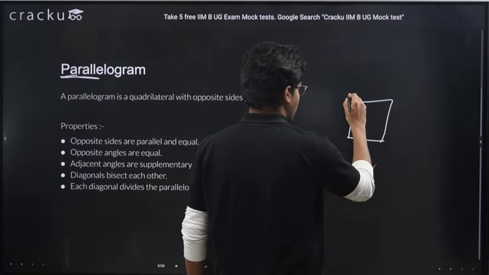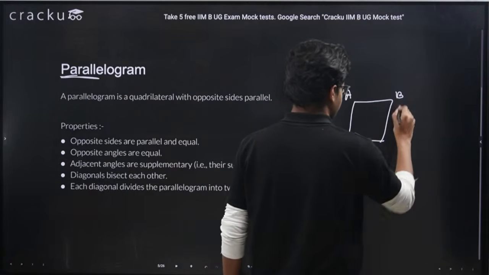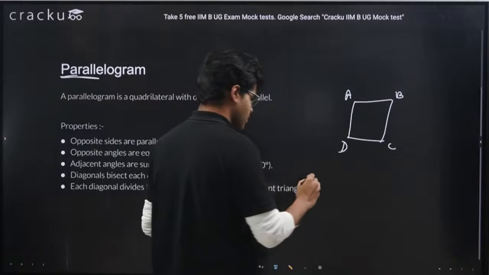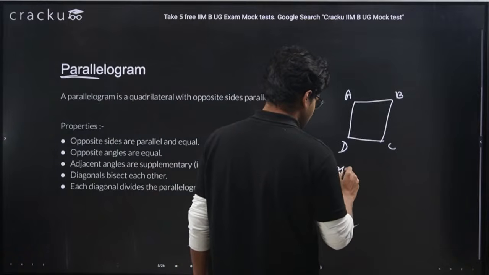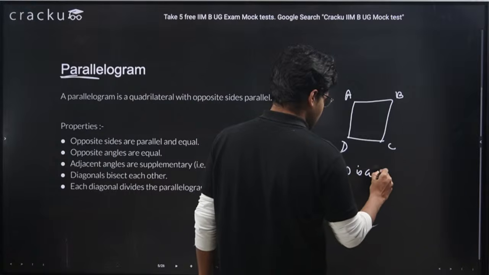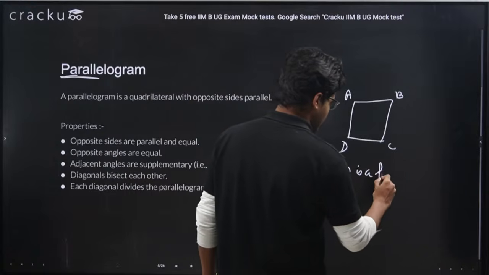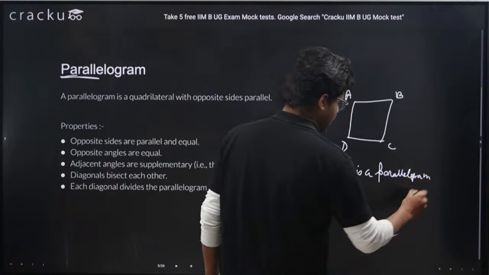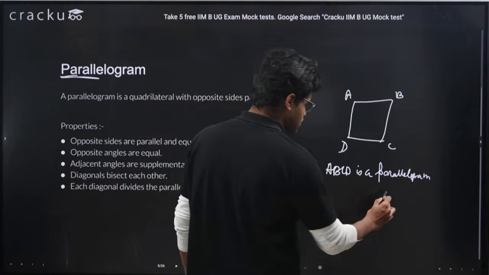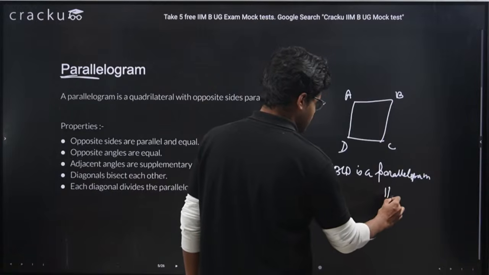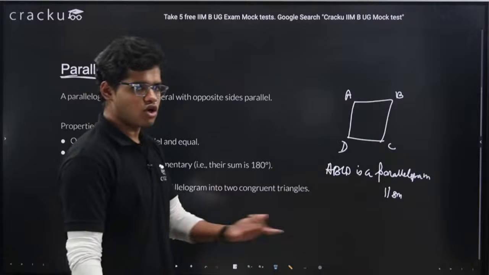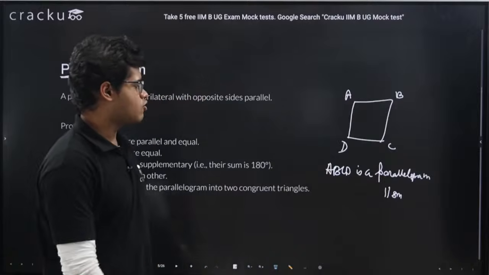So let's say we're having a quadrilateral ABCD. When I say ABCD is a parallelogram, I can write in words like this, or in short form, I can just draw a parallel line and then put GM. This also means parallelogram. This is a short way to write parallelogram.